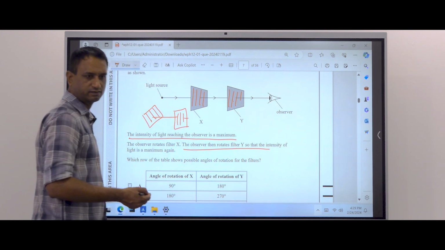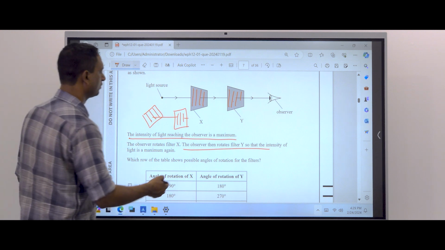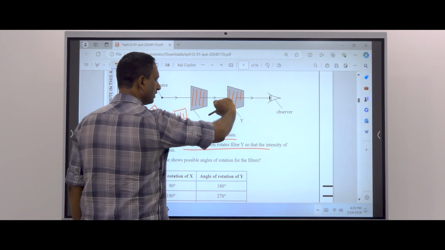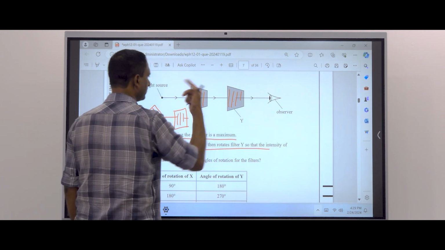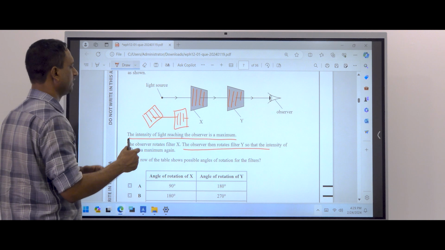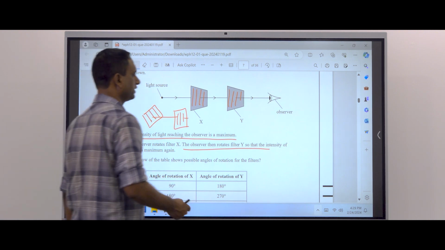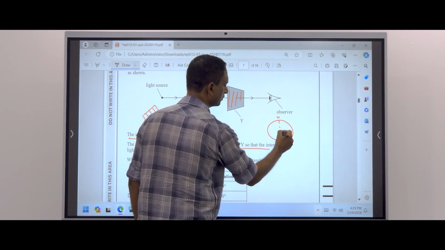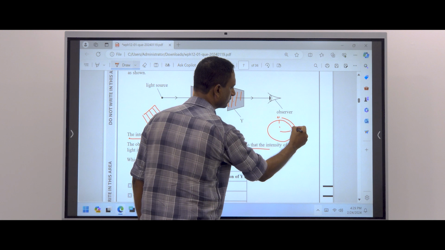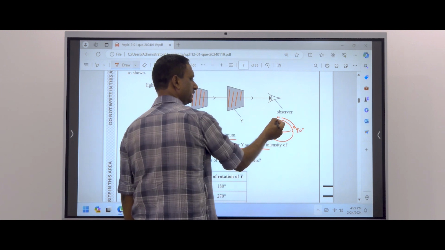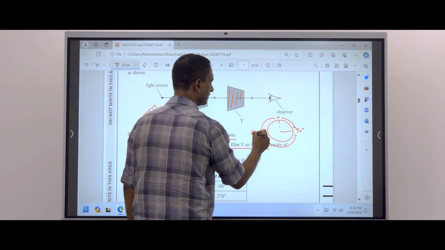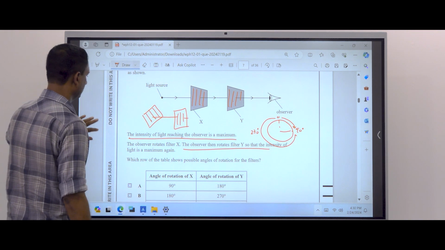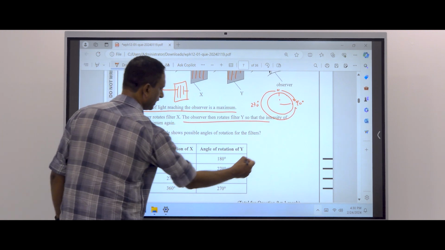I think you understood that. This one is rotated by 90 degrees. This one can be rotated 90 degrees, same angle, or 270 degrees in the other side. Other side 270 is like this. If this is 0, you go to 90, or it is similar to 270 rotated in the other way around. 90 and the other one 180 is not possible.